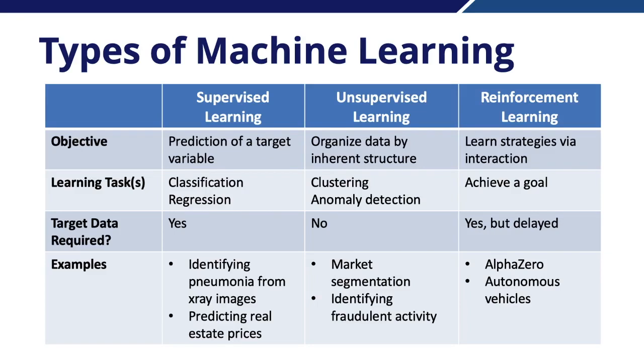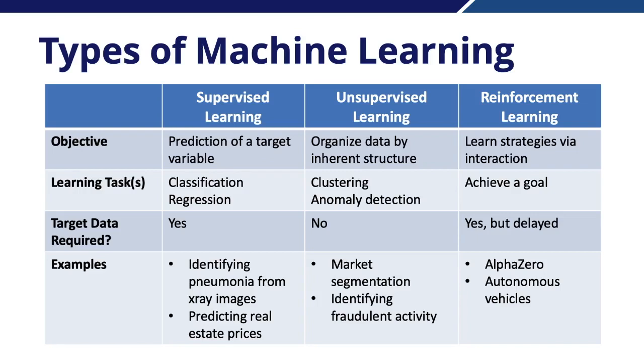In supervised learning, we generally have a large set of past observational data to use for training, as well as the associated target variable for each of those observations. So examples of supervised learning would be using X-ray images to identify pneumonia in the lungs, or predicting real estate prices.